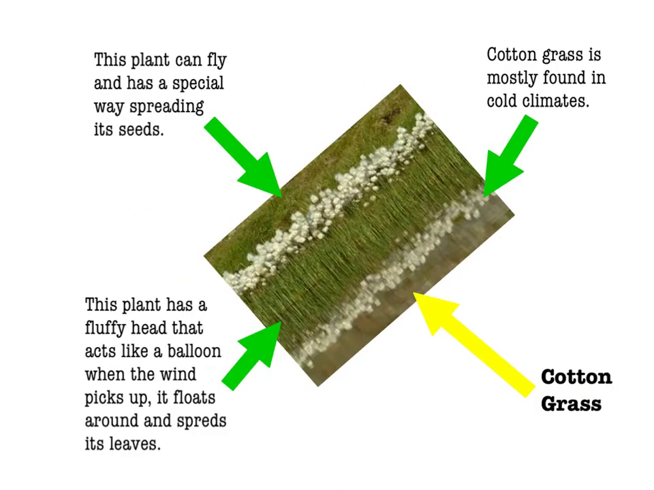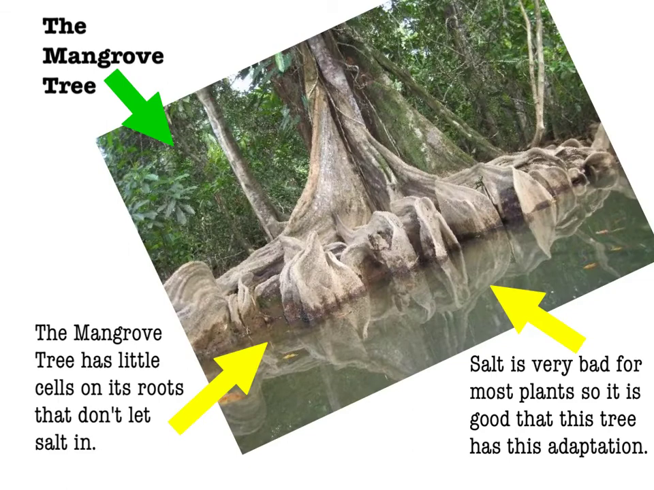Cotton grass is mainly found in the Arctic. It makes energy in the process of photosynthesis in very low temperatures. The mangrove tree lives in coastal wetlands. It has little cells on its roots that don't allow salt in. The mangrove forest is one of the most productive ecosystems in the world.